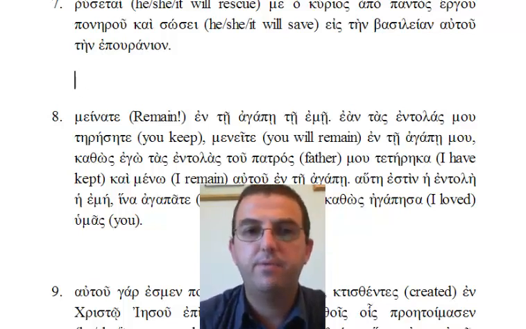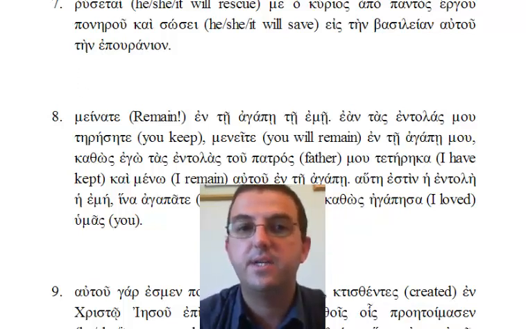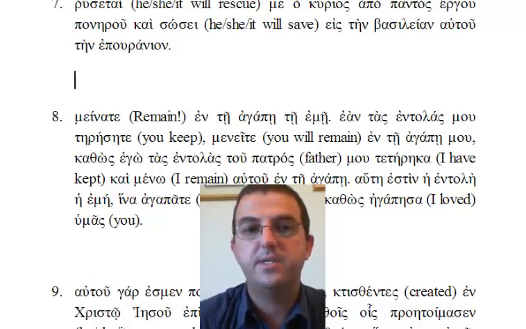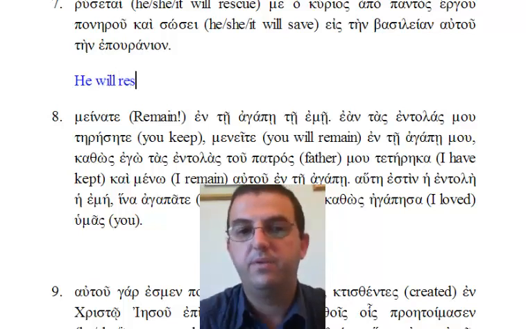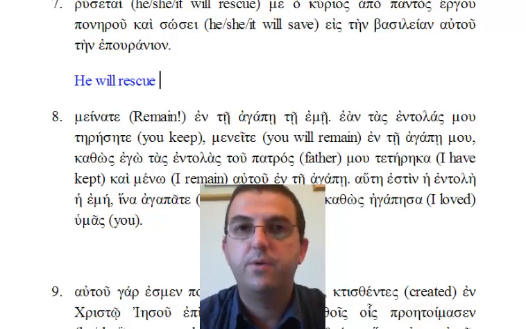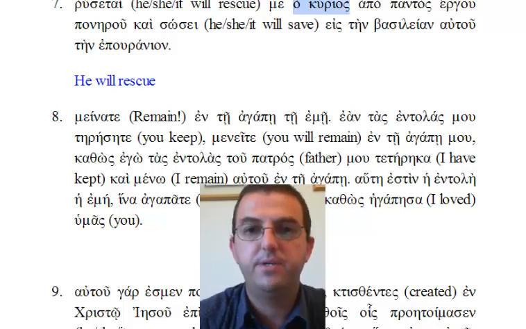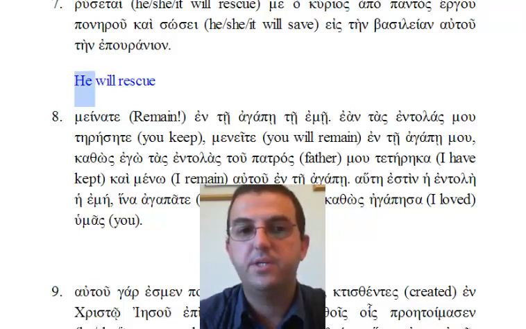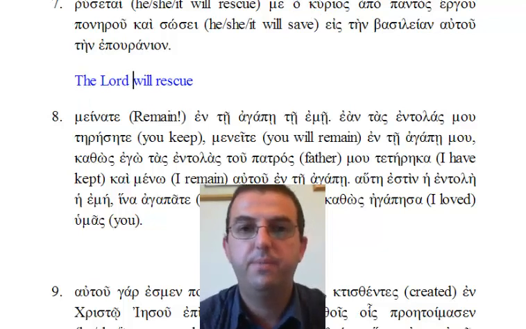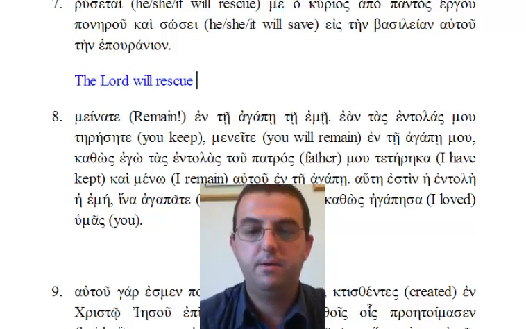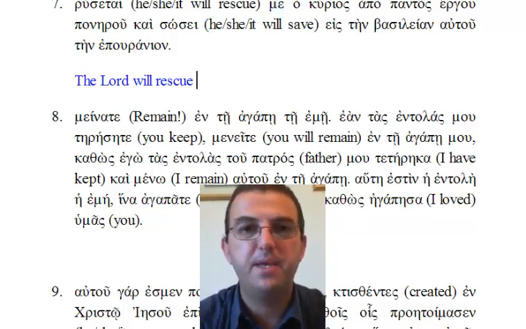We begin as ever by looking for a verb. It's found at the very beginning of the sentence. Rusetai, which Mounce tells us means he, she, or it will rescue. So I'm going to say he will rescue. Next we look for the subject, typically something in the nominative case. We don't have to look too far. There is ho kurios. So the he in question is ho kurios, which means the Lord. Direct object, again, we don't have to look too far. Here it is, me, one of the easier ones in Greek, means me. So, rusetai me ho kurios, the Lord will rescue me.